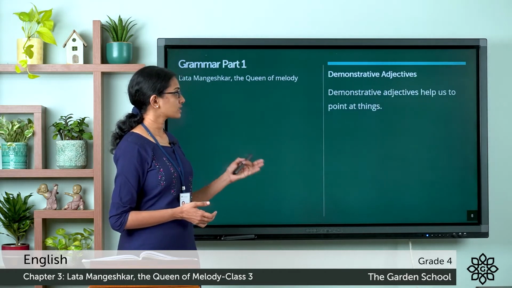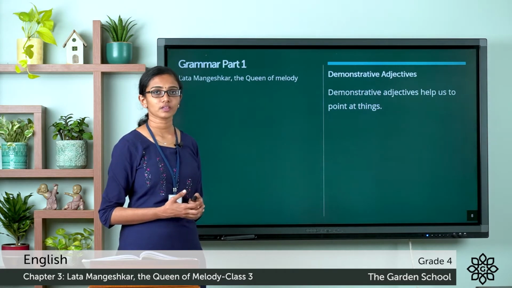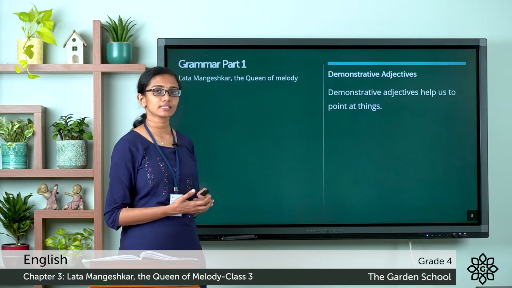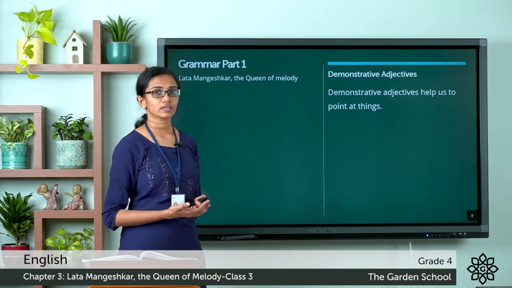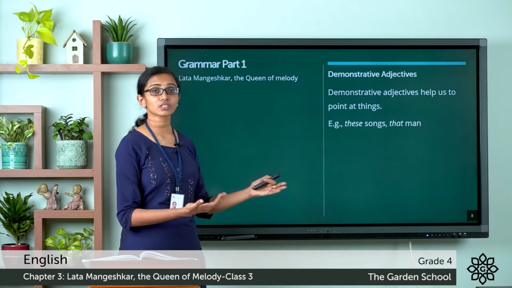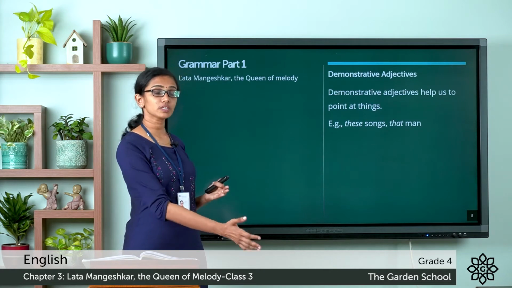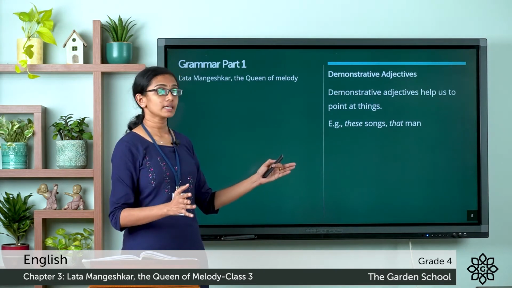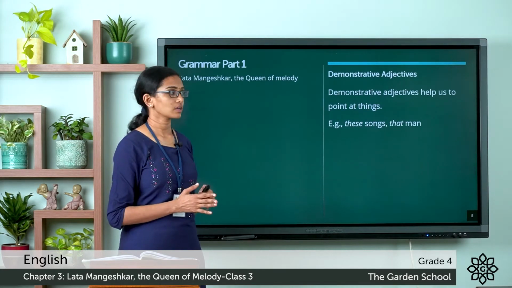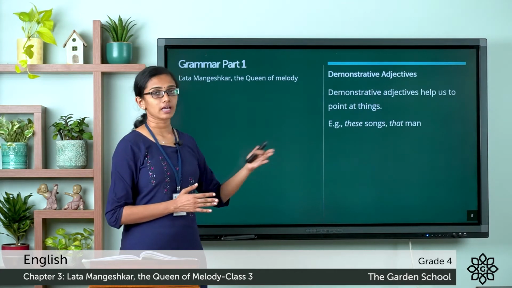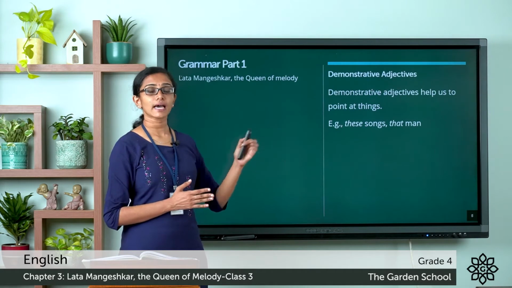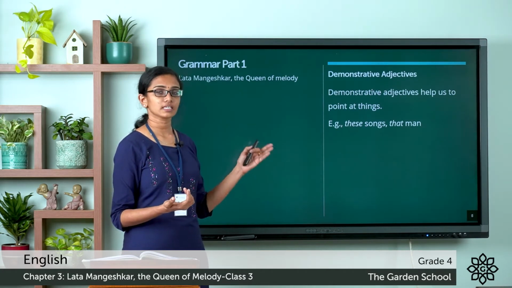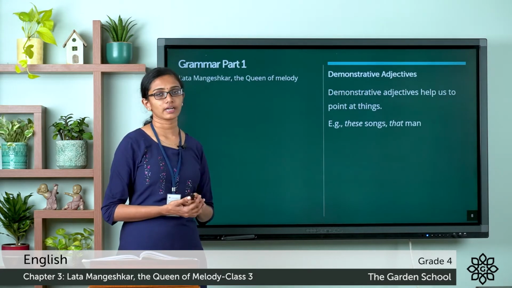Now the next one, demonstrative adjectives. Demonstrative adjectives help us to point at things, to point at something. For example, when you say these songs, you are pointing to these particular songs. So the word these is a demonstrative adjective. The next example, that man, you are pointing to that man, some other person. So the word that is an example of a demonstrative adjective.